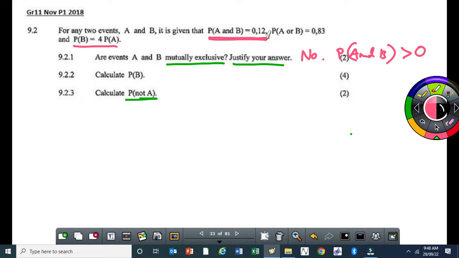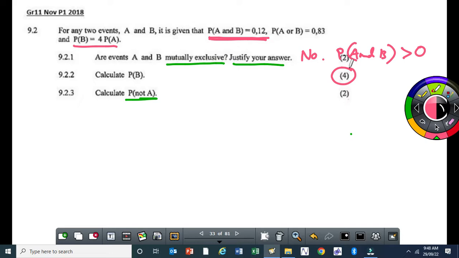Okay. Then calculate P(B). Now, to calculate P(B), it's 4 marks. This tells us that you need to do a bit of working out. Over the past few days, I was marking a matric paper. There was a question which was almost like this, which came in the matric paper, because this is tested in matric.